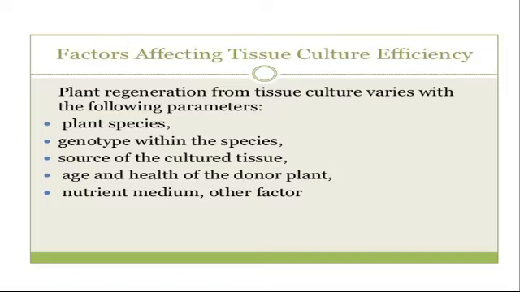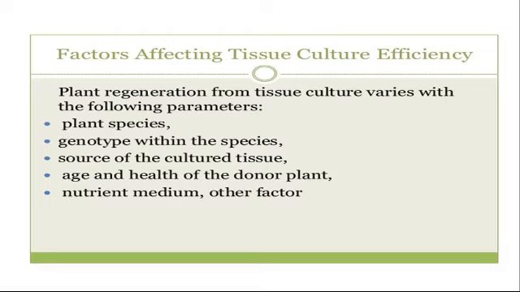If the genetic characters differ within the species, then the differences will occur in the type of callus formation, root formation during callus phase, and induction rate, all according to the genotype. So this is also one of the factors which affect the tissue culture efficiency.